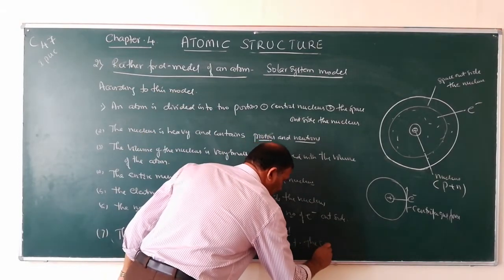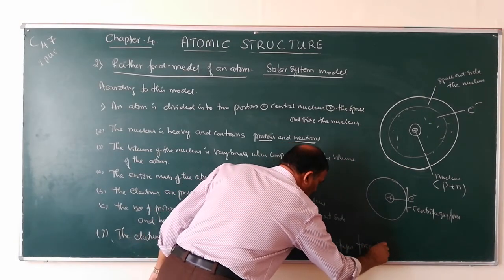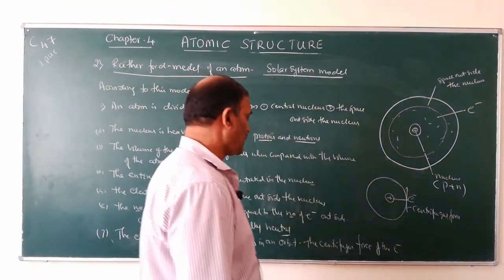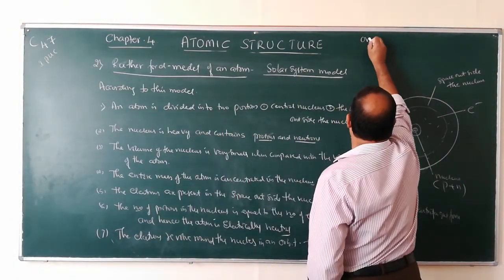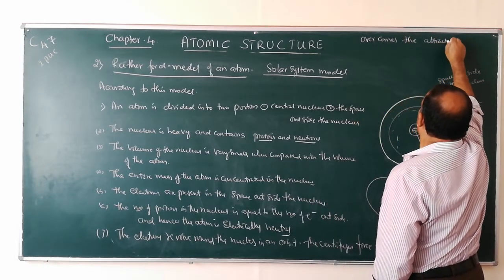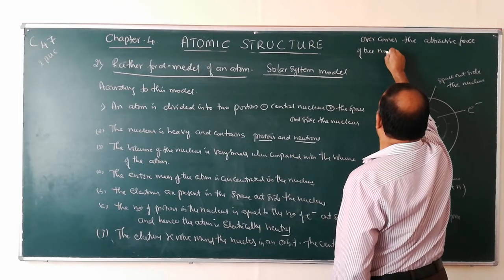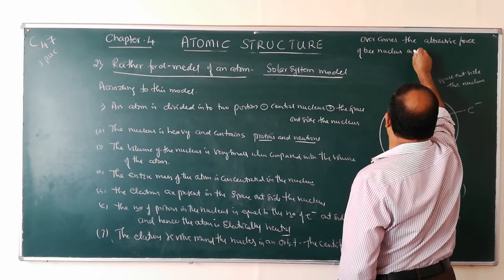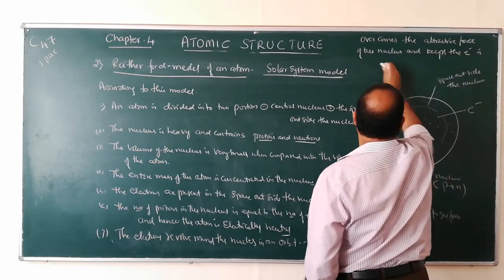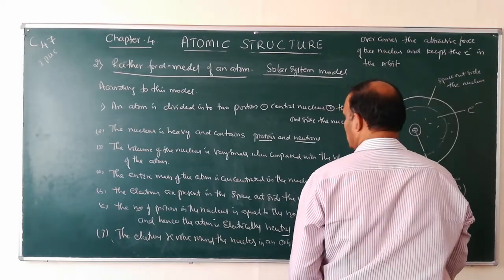Continue. The centrifugal force of the electron overcomes the attractive force of the nucleus and keeps the electron in the orbit.